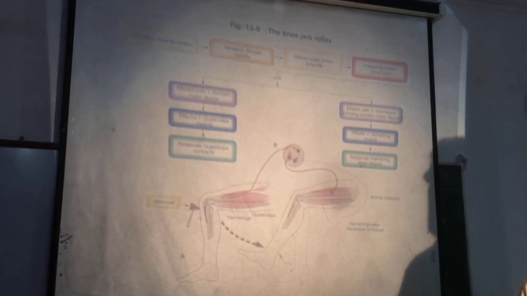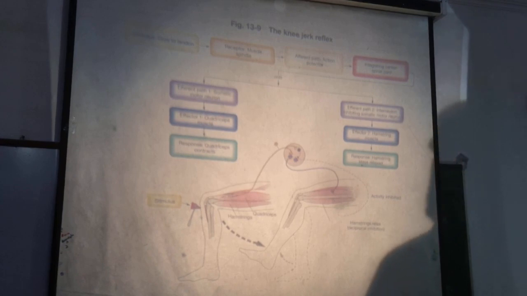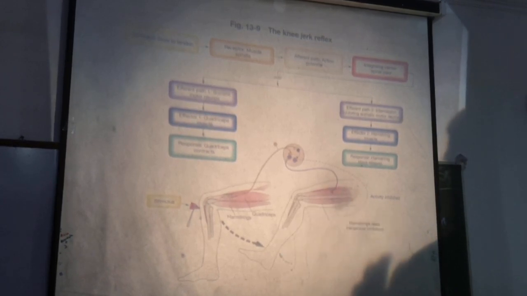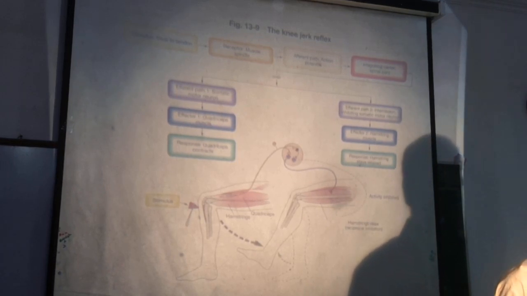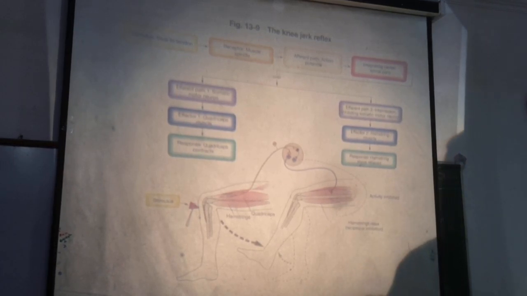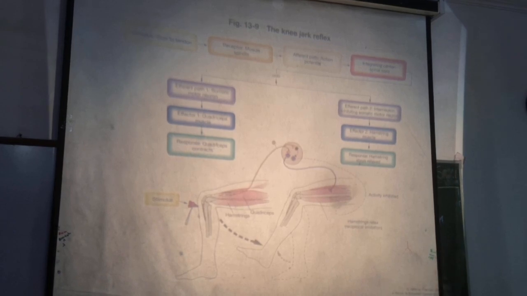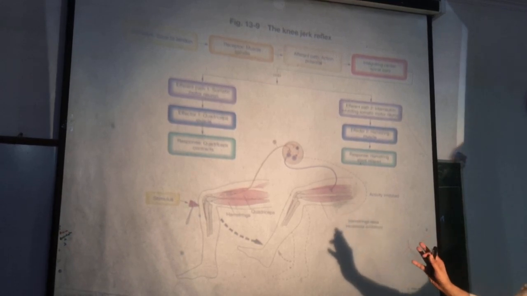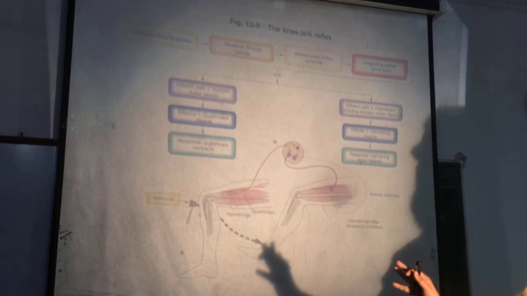Which segments of the spinal cord are involved in the knee jerk? L3, L4. These are the spinal cord segments involved. So this is the example of the stretch reflex, the knee jerk.